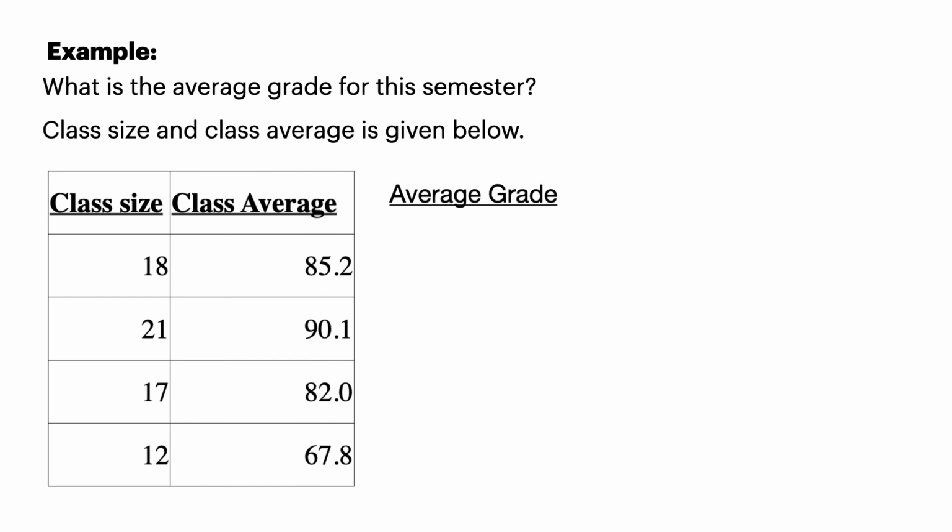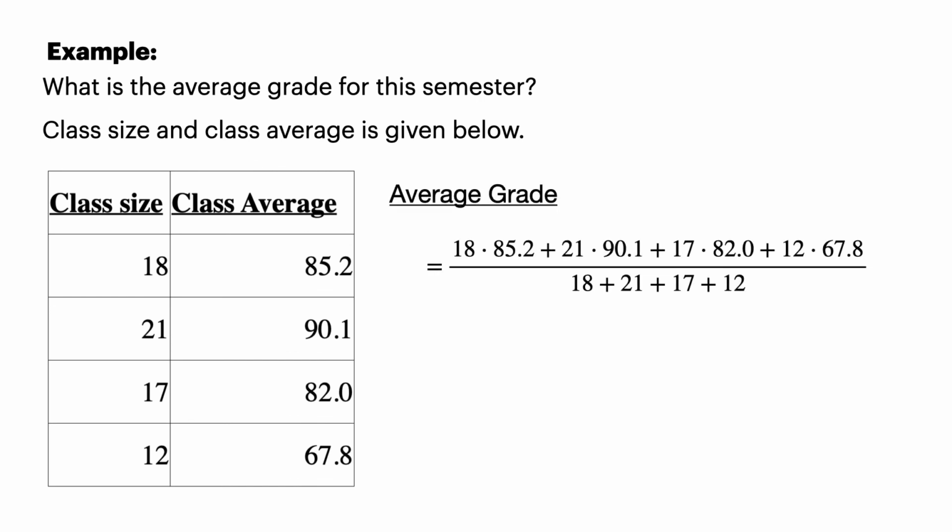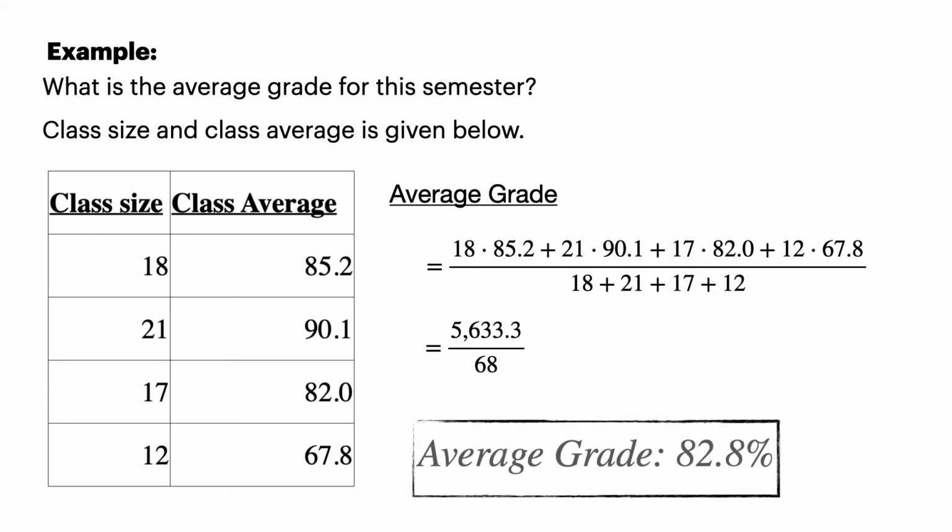Well, what I would do is I would use the counting method. So 18 times 85.2 plus 21 times 90.1 plus 17 times 82 plus 12 times 67.8. And then we divide by how many people. How many people are the class sizes? So 18 plus 21 plus 17 plus 12. So that is, on the numerator side, 5,633.3 divided by the 68 students. So the average class grade would be an 82.8. Okay. It would roughly be a B.